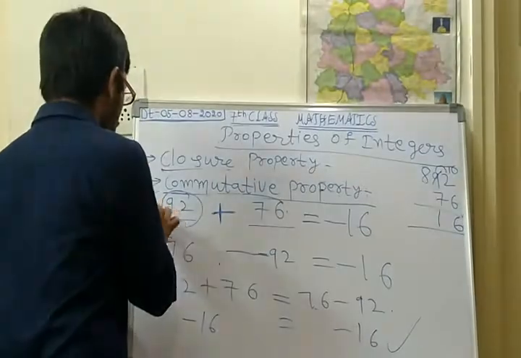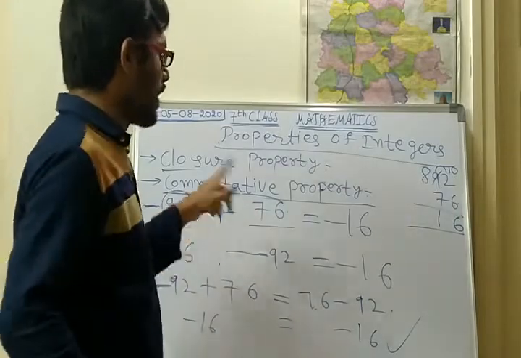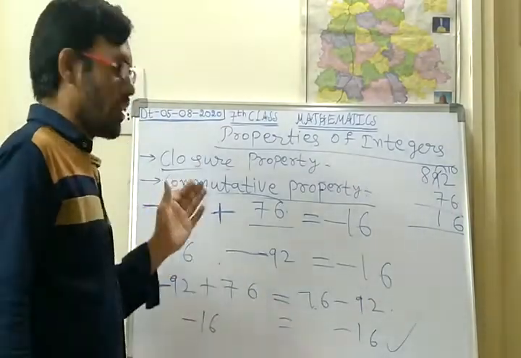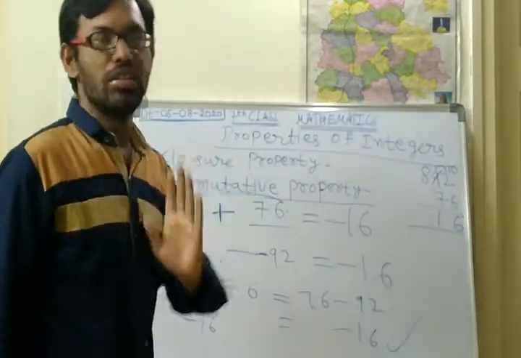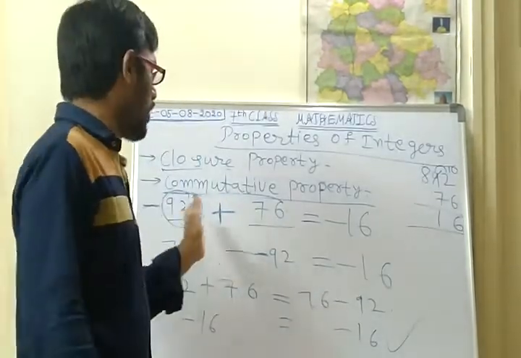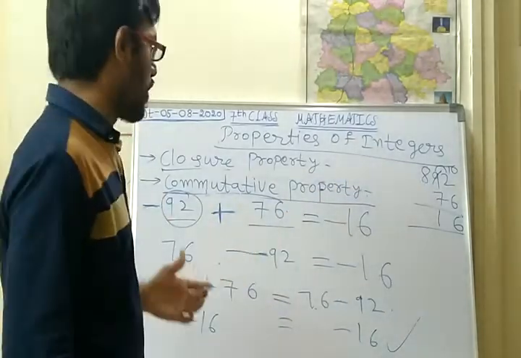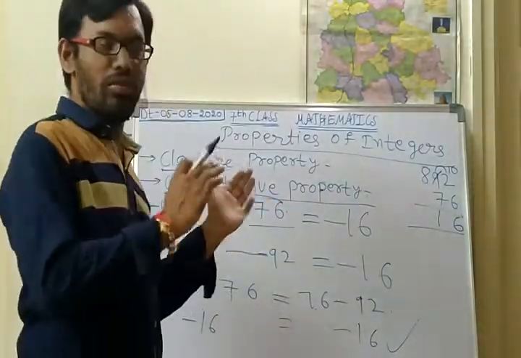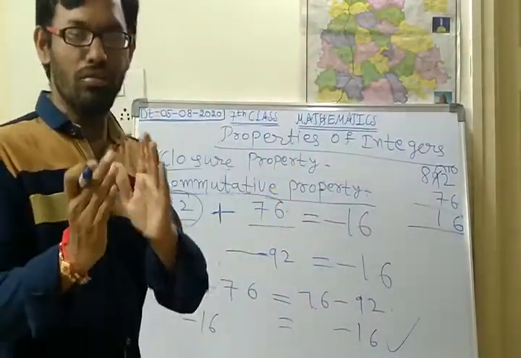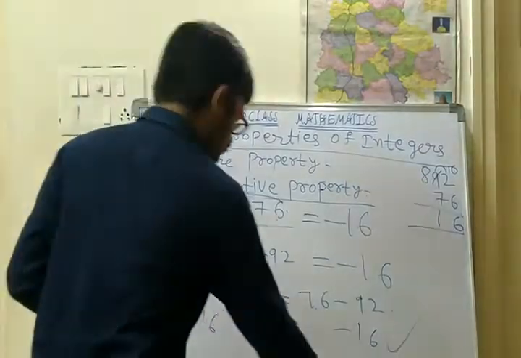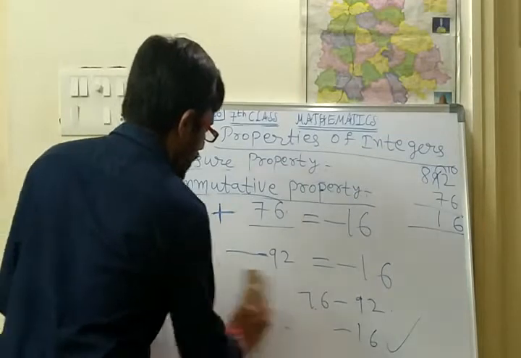Here I have taken negative numbers, so that means integers. All the integers include negative integers, positive integers and 0. If we take like that, this commutative property is also satisfied. Suppose we take one negative number, one positive number and one whole number. We shall see that one also, so that we can confirm perfectly.